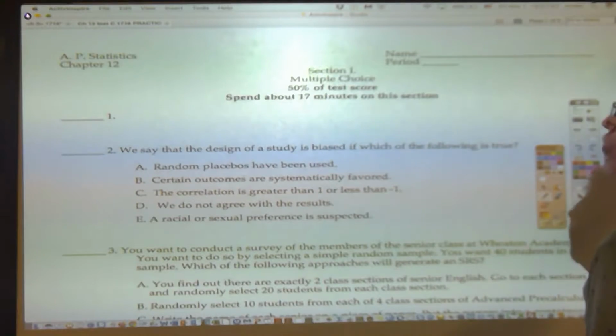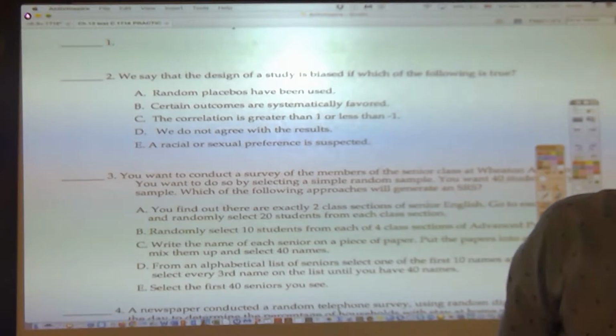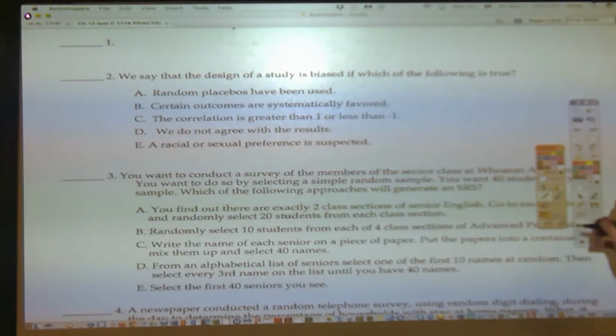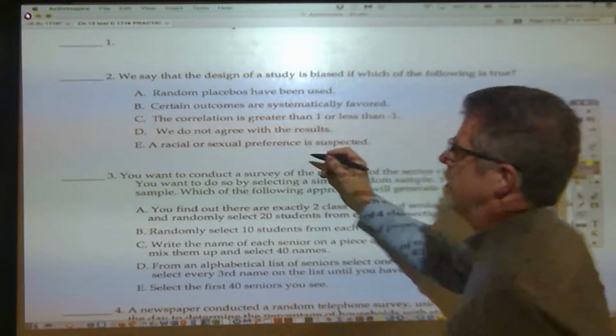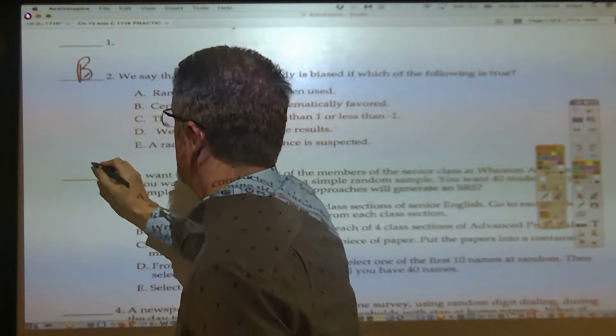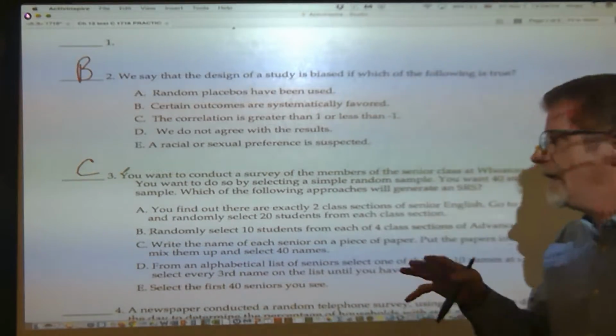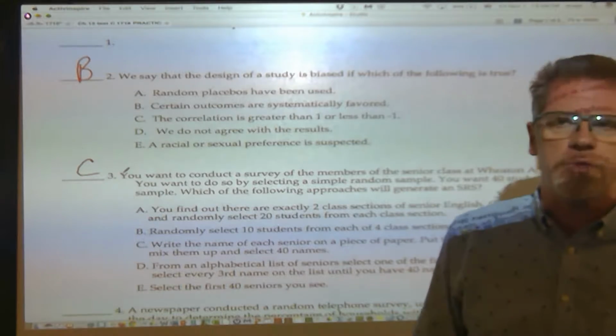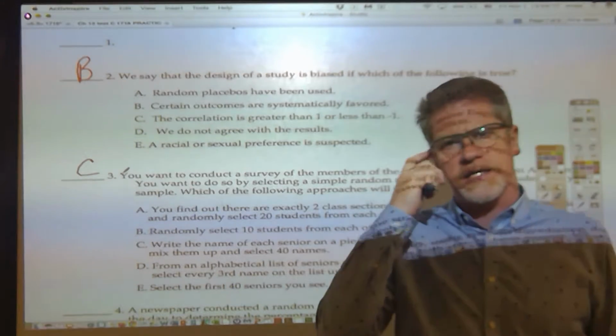Let's take a look at page 1. Page 1, the answers for 2, 3, and 4 are, first of all, number 2 is letter B. Number 3 is C, and before we look at number 4, are there any questions on either 2 or 3 that you'd like to ask about?